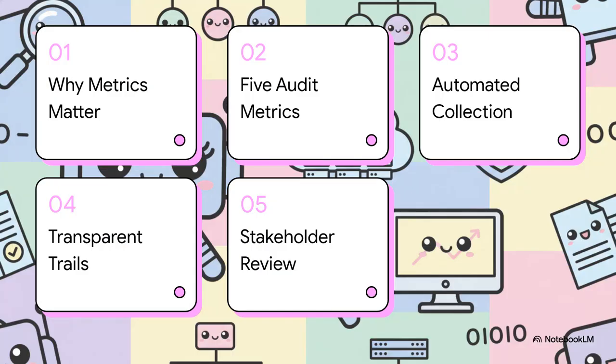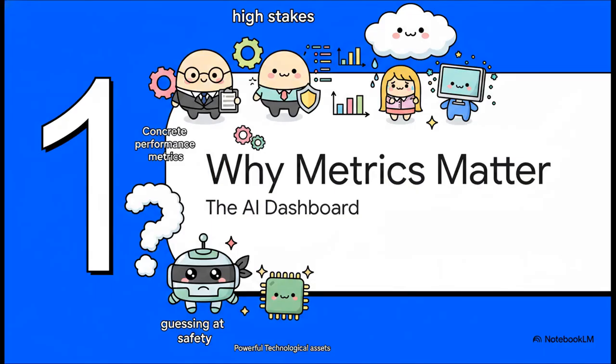Here is our agenda for today. 1. Why AI performance metrics matter. 2. The 5 essential audit metrics. 3. Automating your data collection. 4. Creating transparent audit trails. And 5. Stakeholder review and approval. We're going to move from categorizing the metrics to how we automatically collect them, and finally wrap up with the documentation and stakeholder approval.